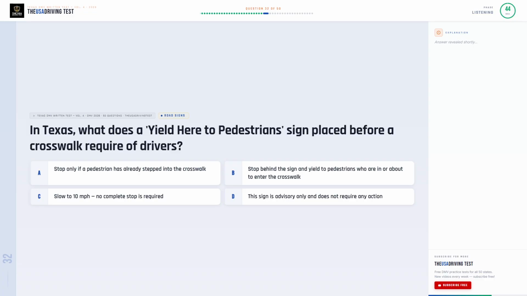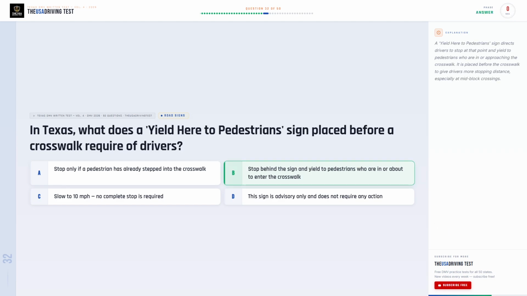In Texas, what does a yield here to pedestrian sign placed before a crosswalk require of drivers? Option A. Stop only if a pedestrian has already stepped into the crosswalk. Option B. Stop behind the sign and yield to pedestrians who are in or about to enter the crosswalk. Option C. Slow to 10 miles per hour, no complete stop is required. Option D. This sign is advisory only and does not require any action.